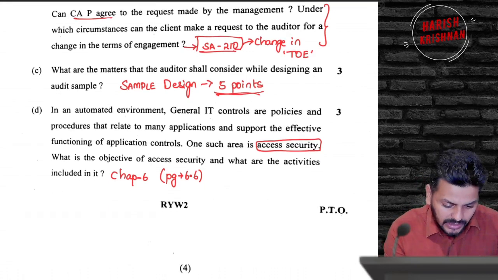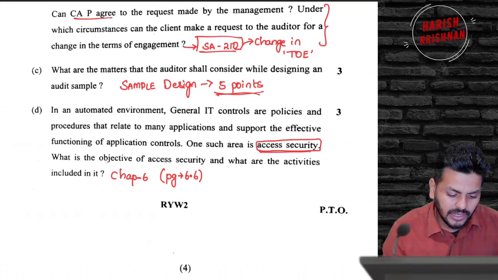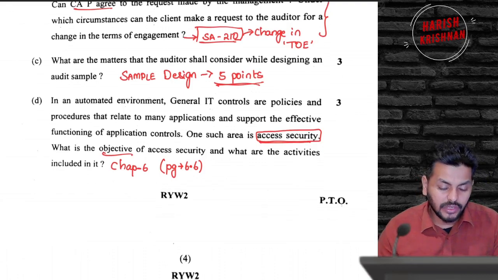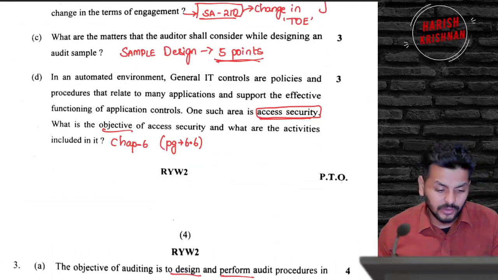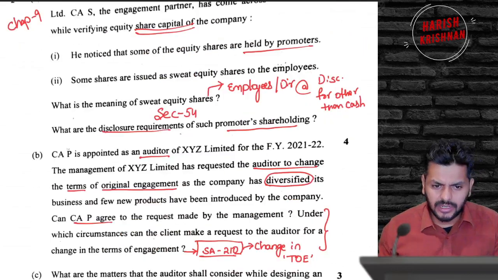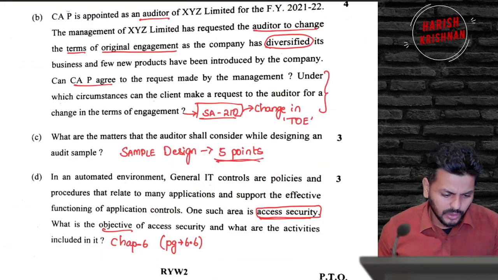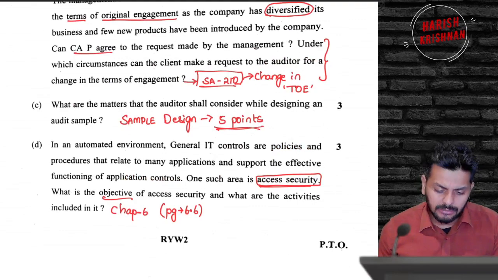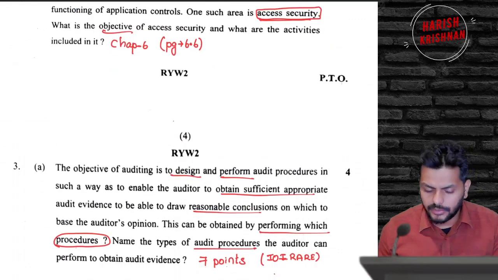Access security and its objectives is again a straight question from chapter 6. If you have my material, you can refer to page 6.6. You will find the answer. So none of the 4 bits are very difficult that you can't answer. They are all straight from the book. So the second question for 14 marks is also damn simple, along with the true or false.